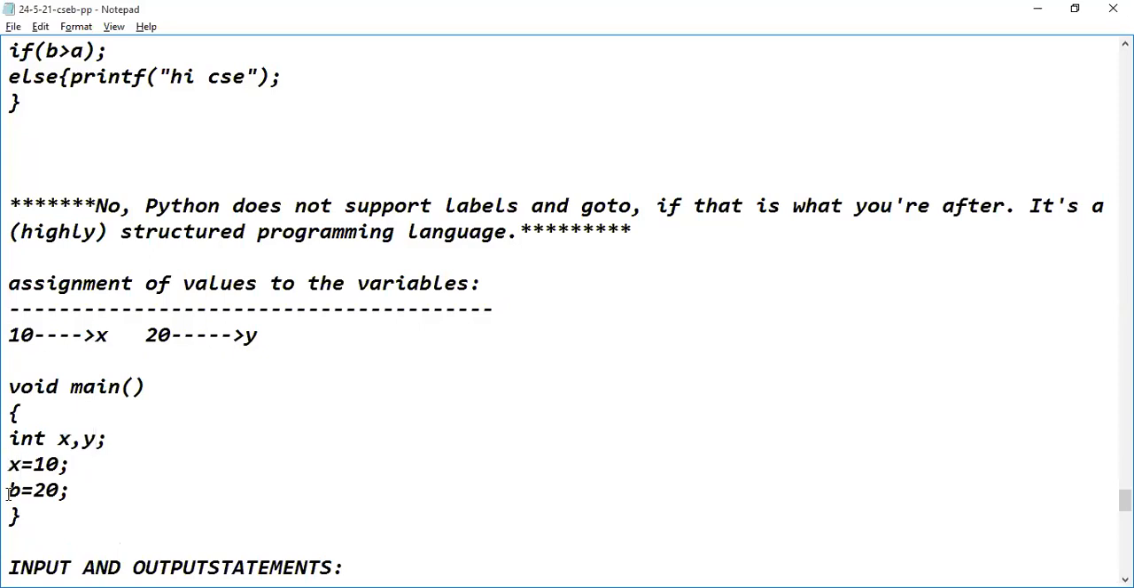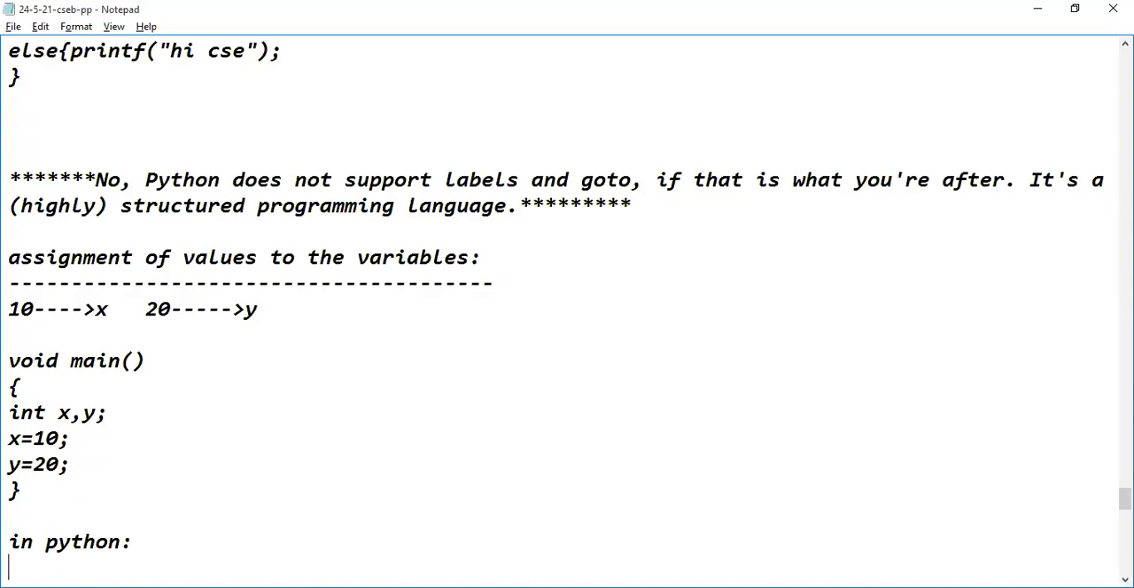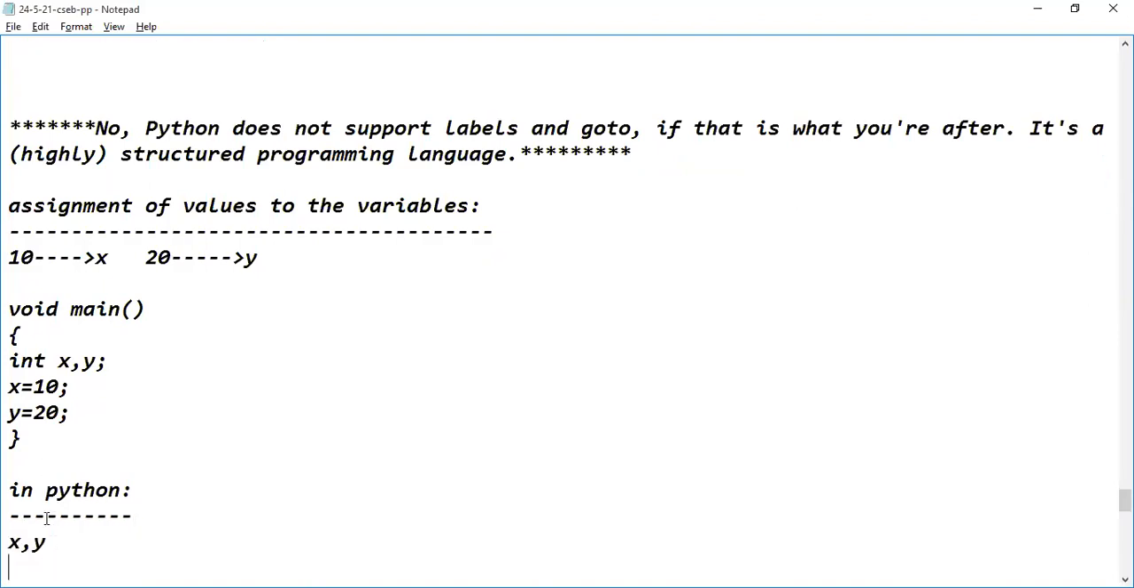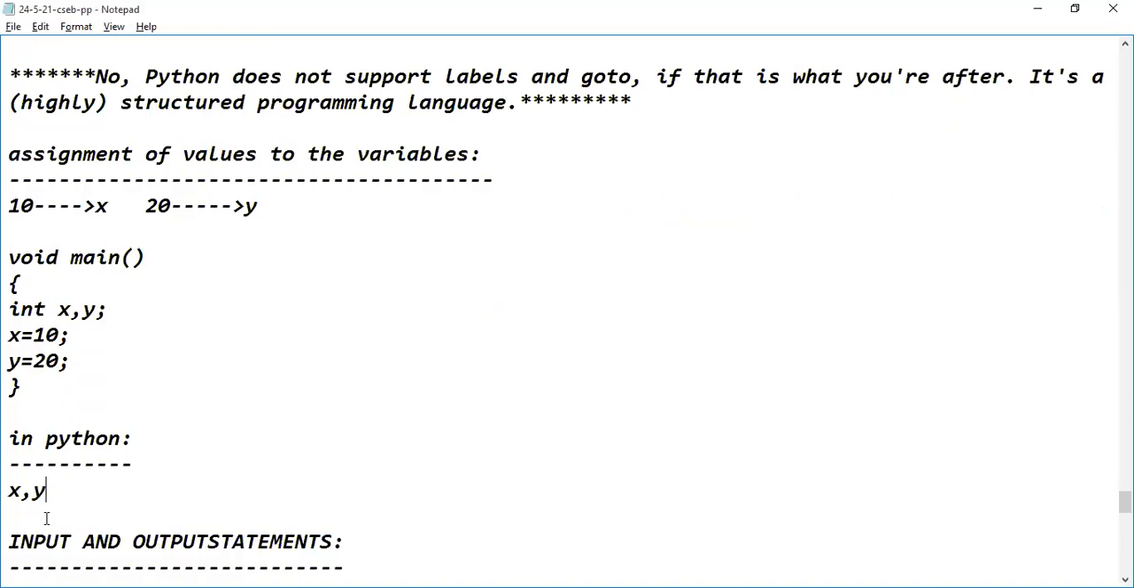Are you understanding or not? Yes, sir. X equal to 10 and Y equal to 20. This is the logic, guys. When it is the case of Python, see the code, how simple it is. Within a single line of code, we can assign multiple values to multiple variables at a time. I want to assign it to X comma Y. So this is the code, guys. Please remember the syntax: X comma Y equal to 10 comma 20.